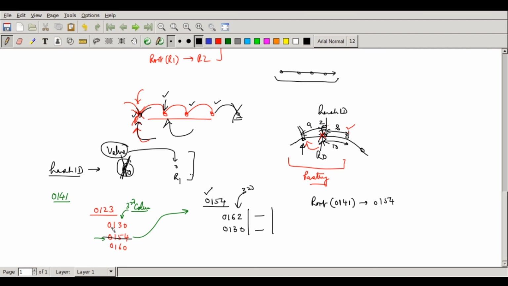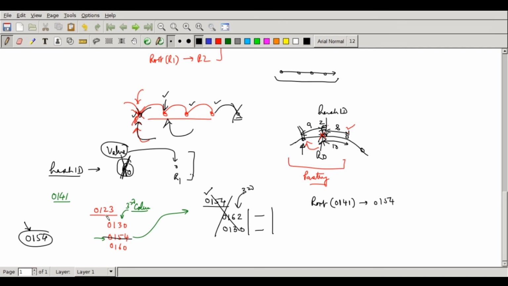So let me figure out what will be the root node for 0, 1, 5, 4. I need to find out first whether the root node of 0, 1, 5, 4 will be the new root node of 0, 1, 4, 1. So when I look for 0, 1, 5, 4 in this new entry, this entry is all gone. 0, 1, 5, 4 no more exists because it is dead.